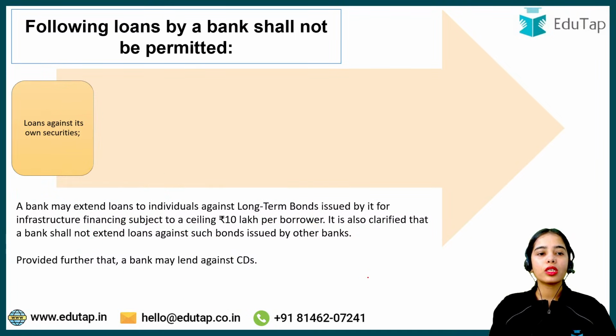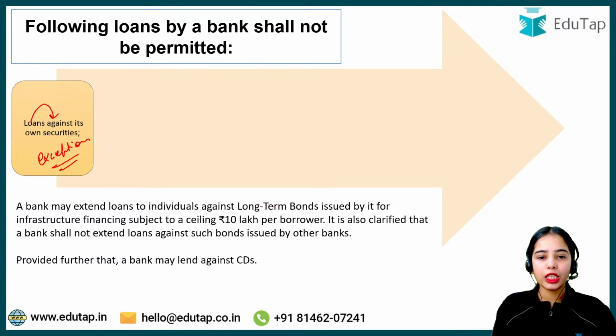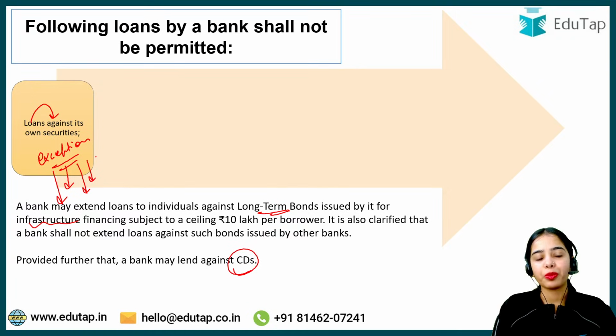So a bank cannot provide loans against its own securities, but the exceptions are the long-term infrastructure bonds released by the bank, and certificates of deposit released by the bank, where the loan can be provided by the same bank.